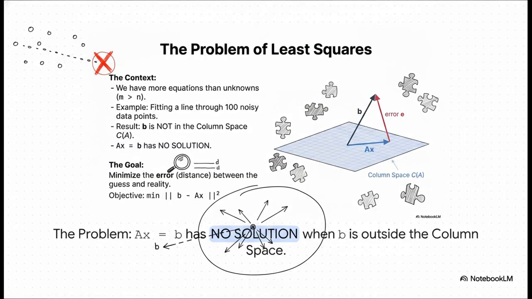Picture this. You're trying to fit a single line to a whole bunch of messy, noisy data points. This sets you up with a system of equations, Ax equals b, but the problem is it's overdetermined, which is just a fancy way of saying you have way more equations or data points than you have variables to solve for. And because of all that noise, your target, that vector b, isn't actually sitting in the nice flat plane of all the possible perfect answers, which means technically there's no perfect solution.